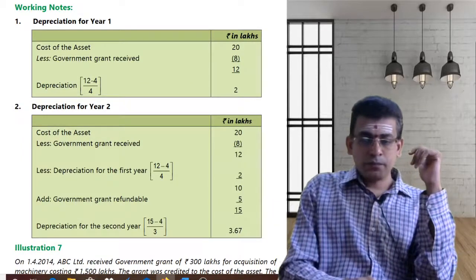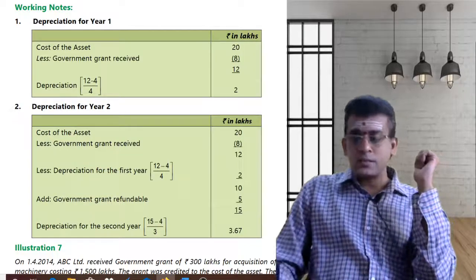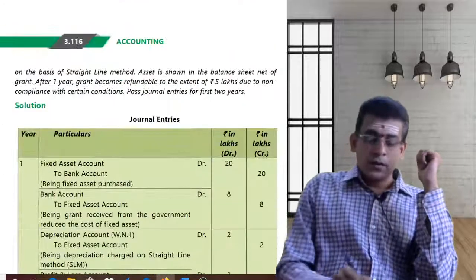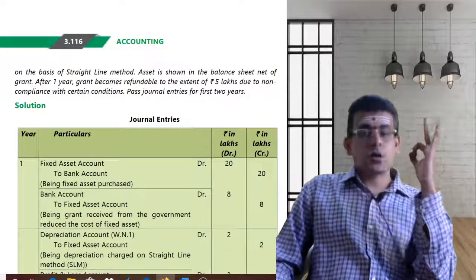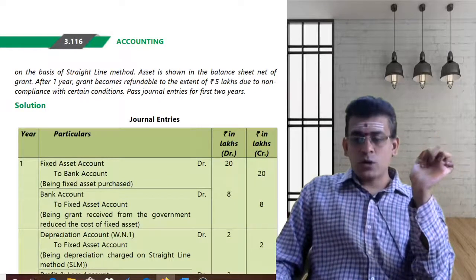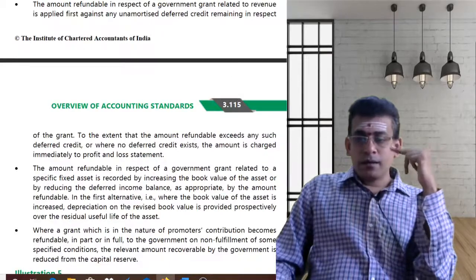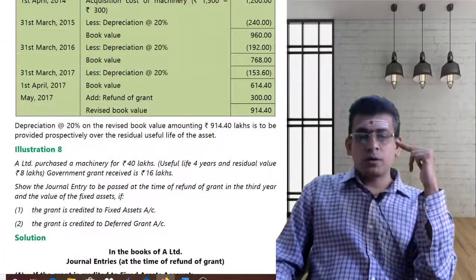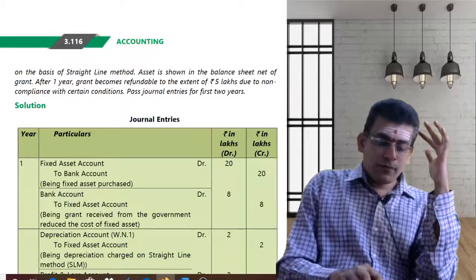Now if I try to say, at the end of first year, what is the value? The cost of the asset was 12 lakhs. The depreciation was 2 lakhs. So 10 lakhs is the value of the asset. To the 10 lakhs, you have added the refund amount. What was the refund amount? The refund amount was 5 lakhs. So you are adding a total amount of 5 lakhs.